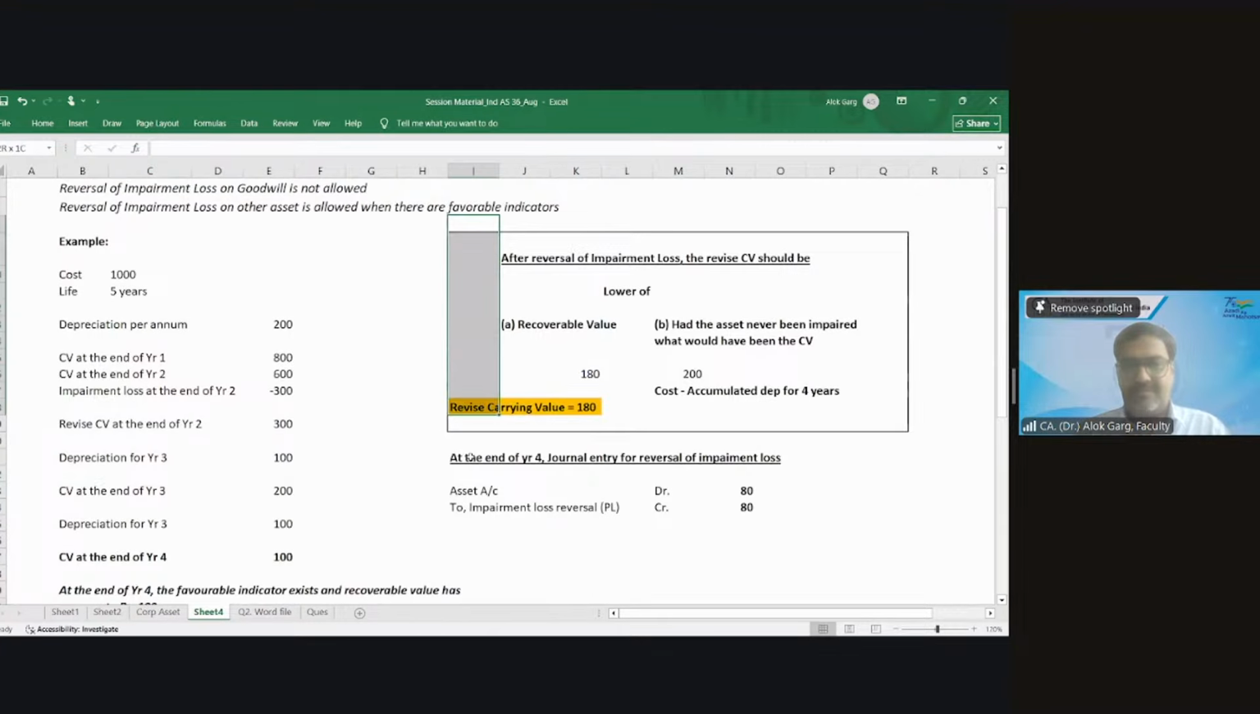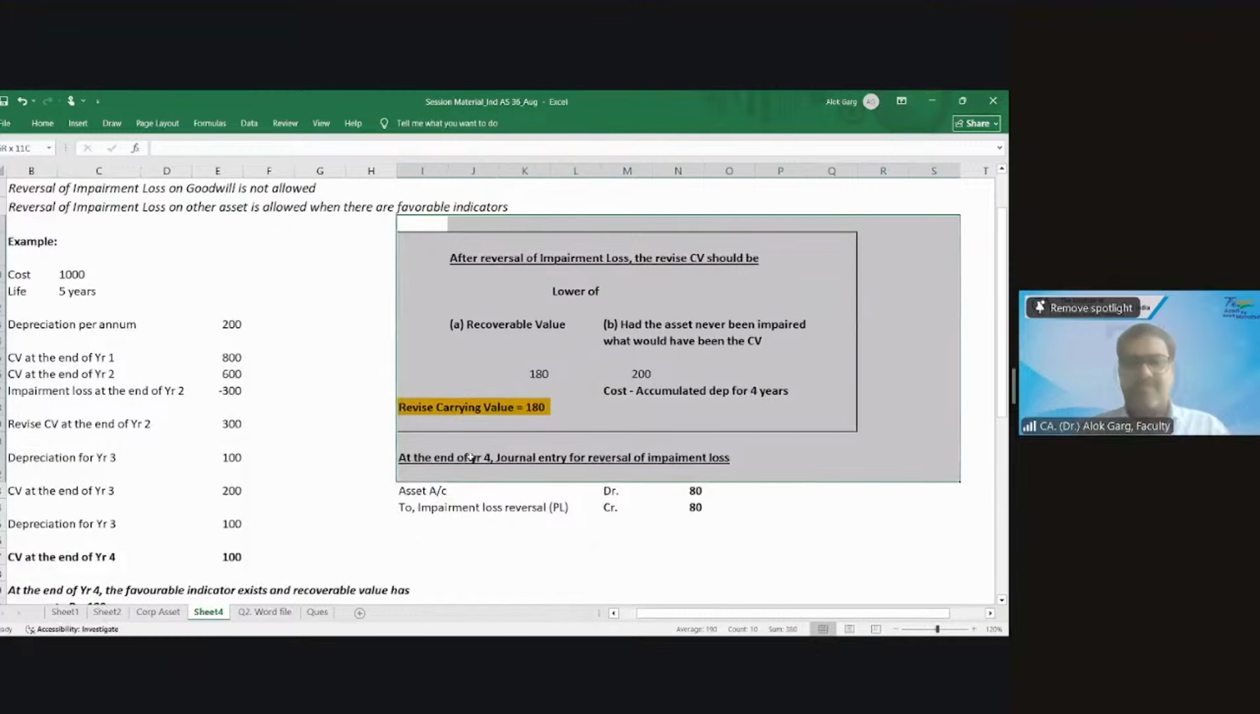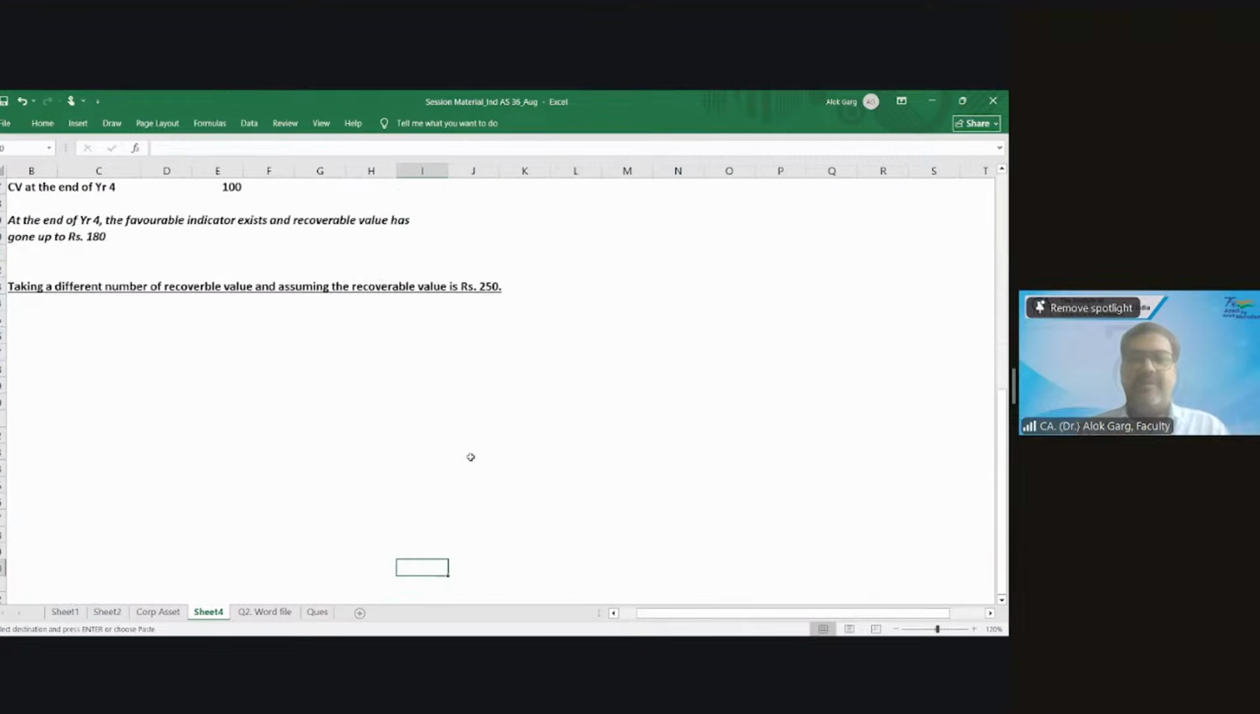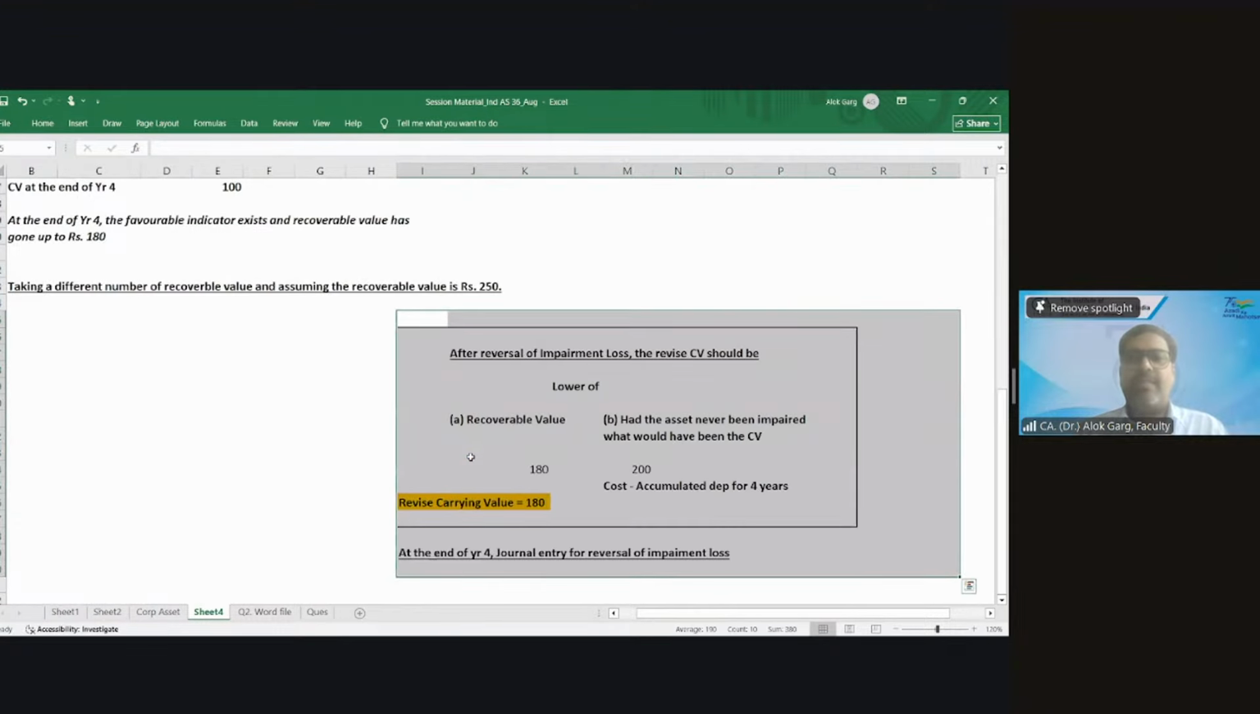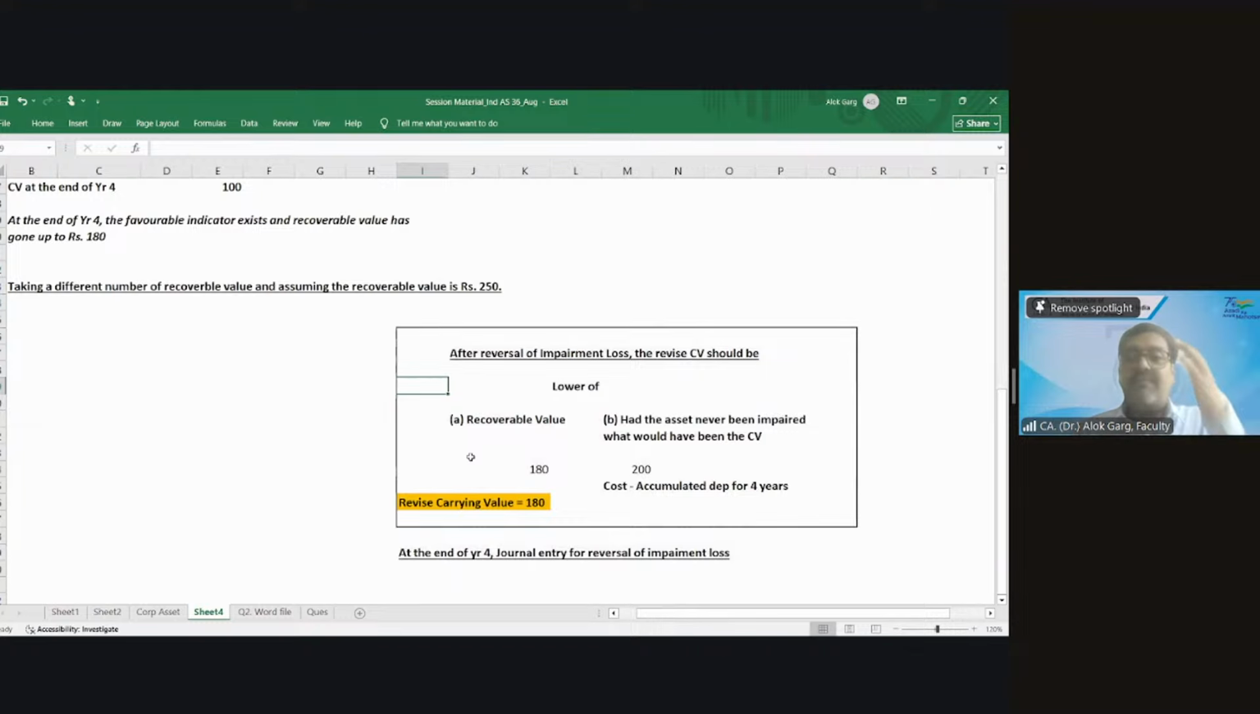Then we have to take 200 rupees as impairment loss reversal. Again, let me make this chart for all of you. After reversal of impairment loss, the revised carrying value should be lower of recoverable value, which is 250, and had the asset never been impaired, what should be the carrying value? 200. So what is the revised carrying value in this case?